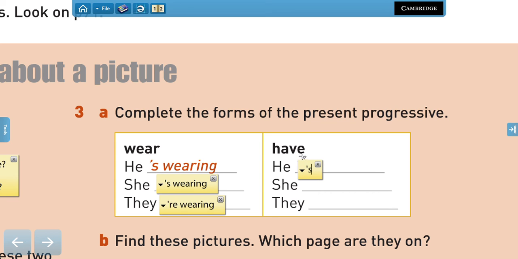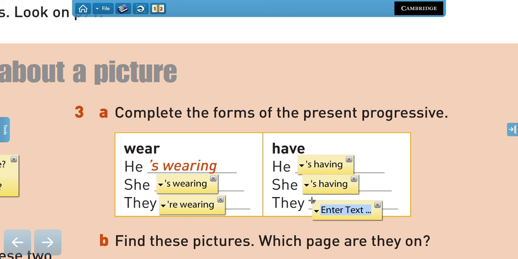Yes. Having. Remember, we delete the E, right? Again, she's having and they are having.